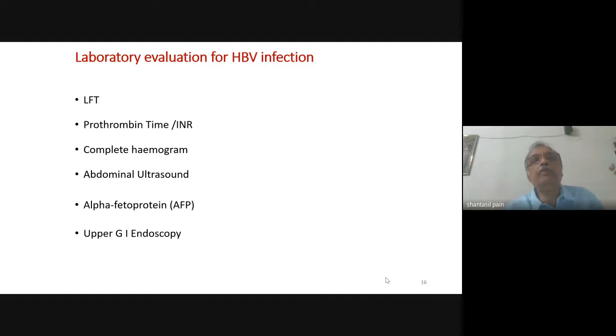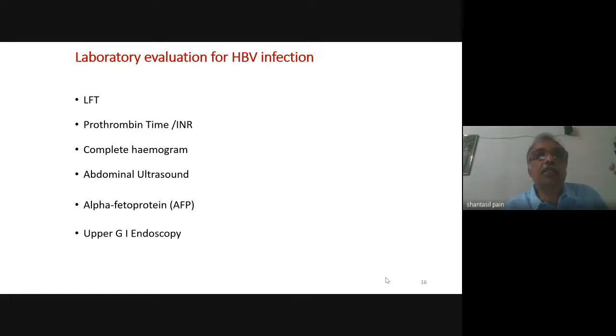So in an LFT, we look at the bilirubin, we look at the liver enzymes, the transaminases, SGPT, SGOT or ALT, AST that we call nowadays, and the alkaline phosphatase, and we look at the serum albumin. Now bilirubin will be increased in jaundice, but please remember, whenever you see a report of raised bilirubin, check, is it the direct fraction, that is the conjugated bilirubin, or is it the unconjugated bilirubin that is raised?